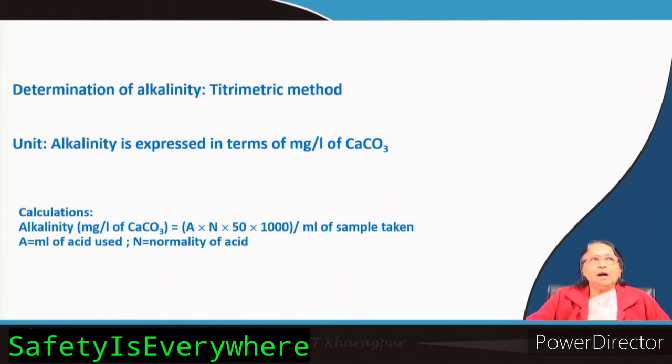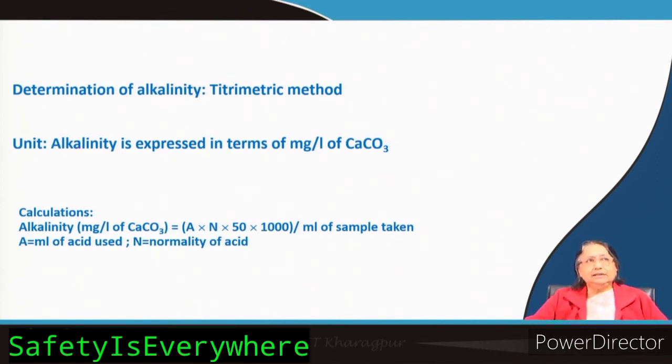What I will do? I will take, say, 100 milliliter of the sample in the conical flask. Then first I will add a few drops of phenolphthalein indicator there. Because, for example, if it is alkaline, then it may give pink color, because phenolphthalein gives pink color in alkaline water. Then I will start the titration.